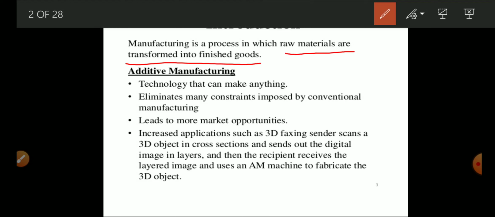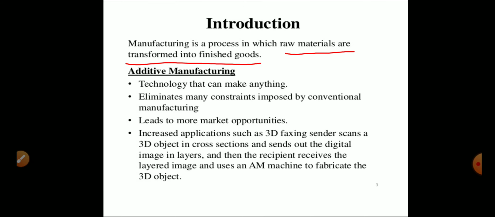But the finished product is not formed in a single step, because we need some surface finishing, dimensional accuracy and proper tolerance.